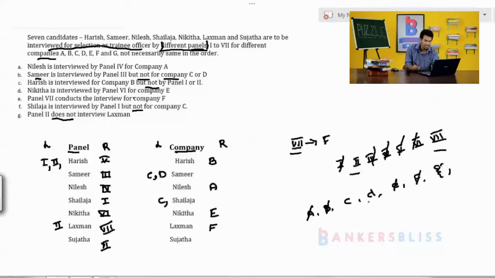Remaining C, D, G. Look at here. Samir does not come for C and D. Definitely Samir should come for company G. Is it clear? Next one. Shailaja does not come for C. It means only D remains. Okay. This is also finished and this is also finished. Remaining is C. Is it clear?